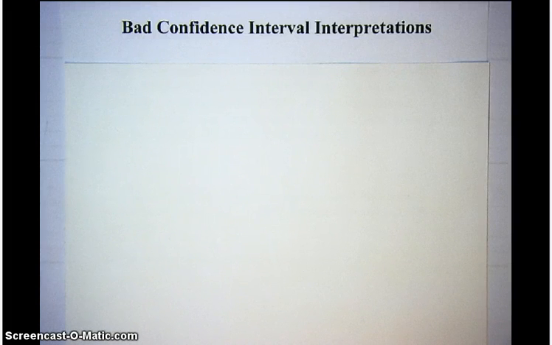Interpreting a confidence interval is not hard, but there are many more ways to do it wrong than there are to do it right. In this video, I'd like to point out to you some of the more common errors that people fall into.